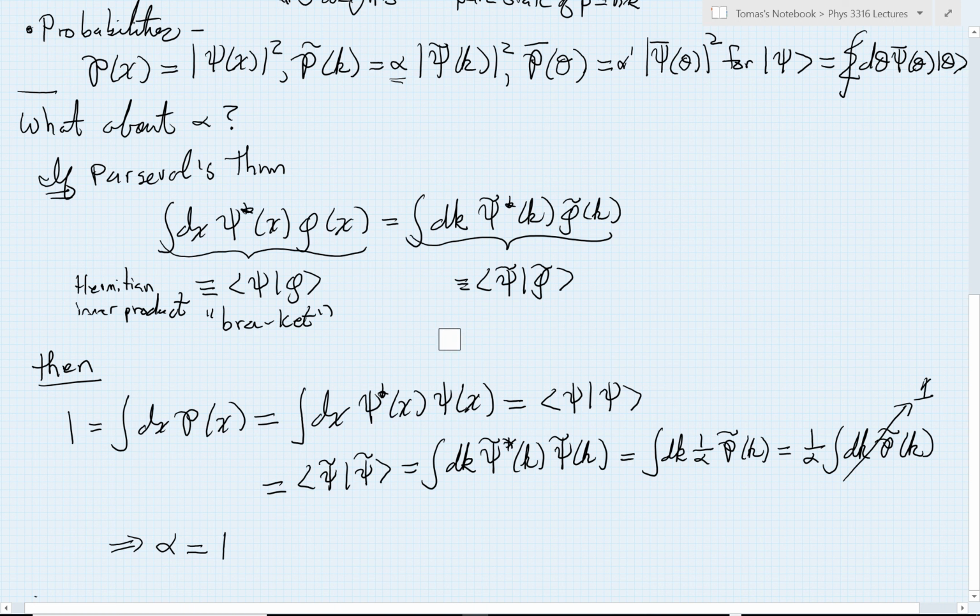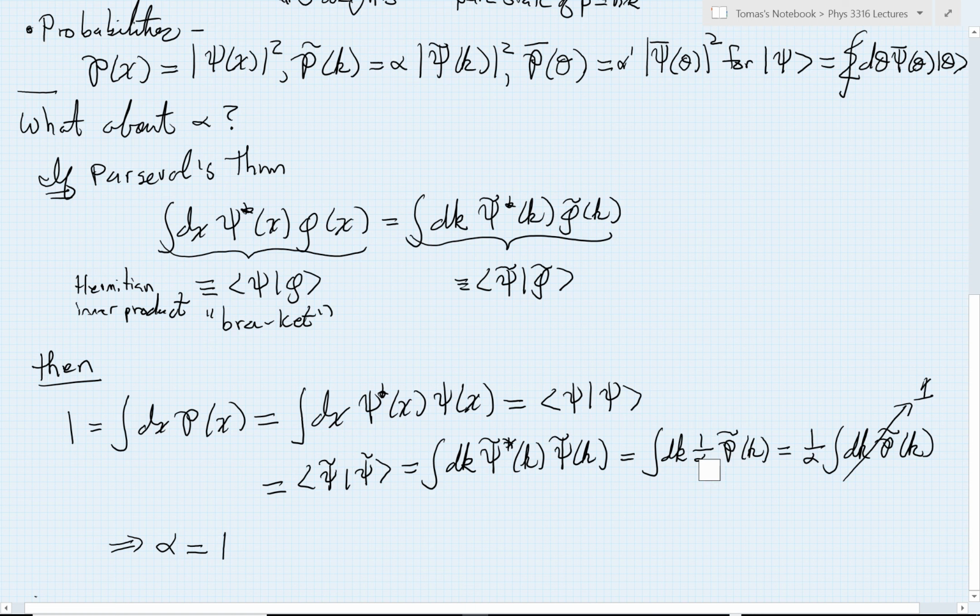But now by Parseval's theorem, which holds true in general, this bracket must equal the same bracket but in the inverse transform, or in the momentum representation, which really means this integral over k of psi tilde star times psi tilde. Next, we know that psi tilde star times psi tilde is the magnitude of psi tilde squared, but the magnitude of that squared is actually the probability of observing value k, but then divided by alpha, because I have to solve for psi squared. So psi squared is p over alpha, or as I've written here, 1 over alpha times p.